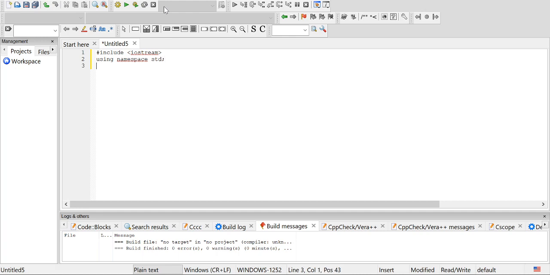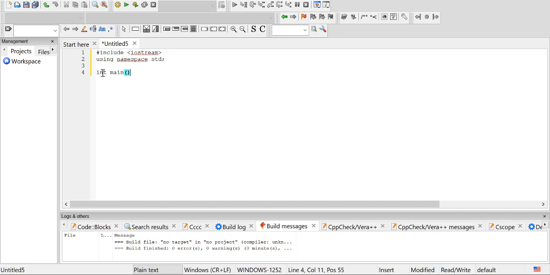Okay, now we will write our main program. Int main. Main is actually a function. So the name of this function is main. The return type is int. We will discuss what data types are, then you will clearly understand what an int is and what is the purpose of an int.